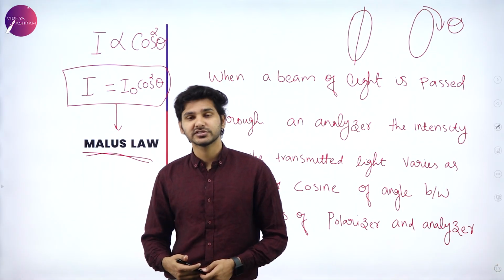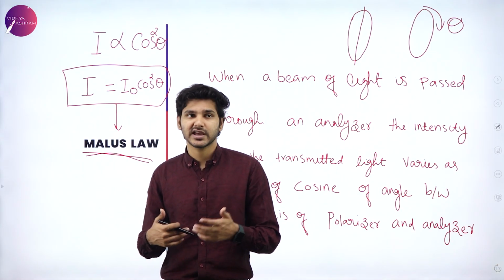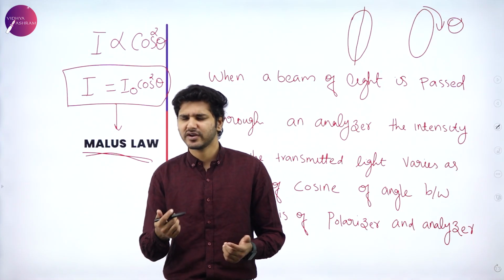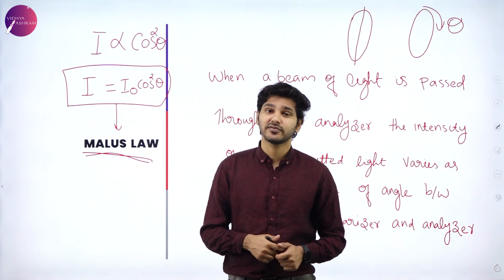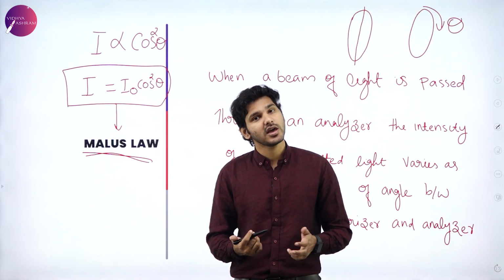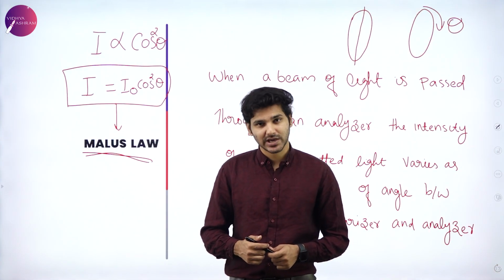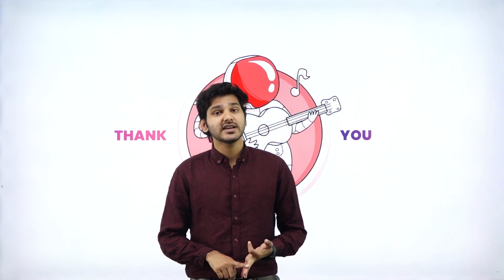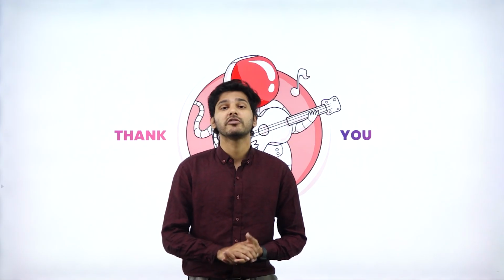You also had Brewster's law and a couple of other laws and Rayleigh scattering law as well, but all of that is now in the deleted portion. You don't have to worry about that. And this is officially the last topic in your wave optics chapter. So I hope you have understood everything about polarized, unpolarized, polarizer, and polarization of light.